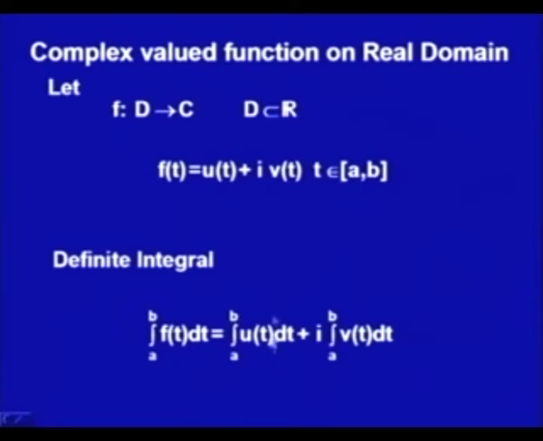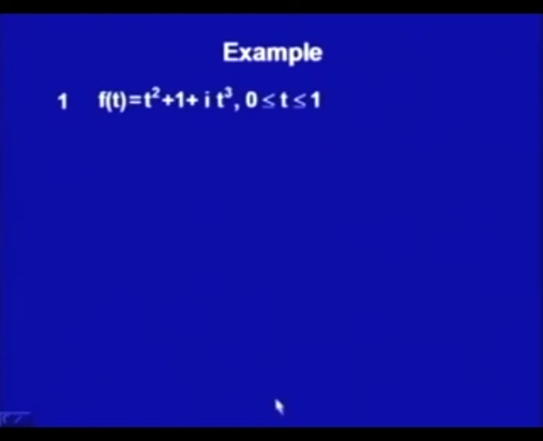If these functions are such that these definite integrals exist, that simply says these functions have to be continuous on the range t belonging to the interval a to b. Since this integral exists and this integral exists, this is the complex integral. So we are defining it in terms of real definite integrals. Let us just do one example.